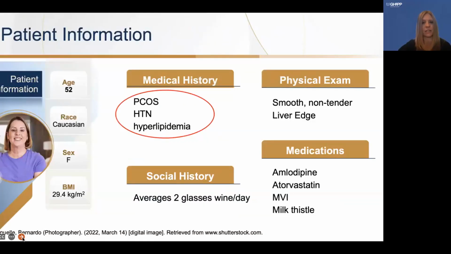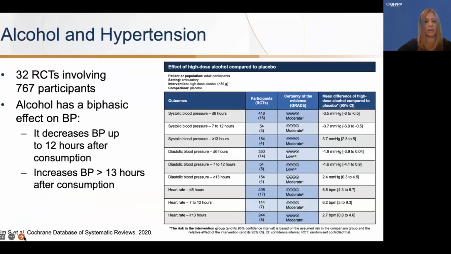So back to our patient case. Ashley also had a medical history of PCOS, hypertension, and hyperlipidemia. We're going to spend a few moments talking about how alcohol and hypertension are affected. This was a meta-analysis with 32 randomized controlled trials involving nearly 800 patients. They found that alcohol has a biphasic effect on blood pressure. It decreases blood pressure up to 12 hours after consumption, and then at 13 hours and beyond, blood pressure can increase.